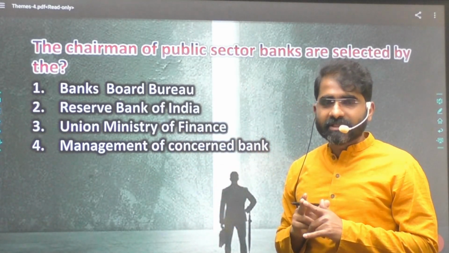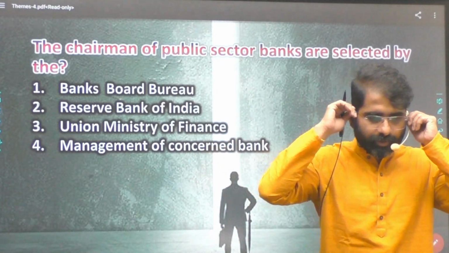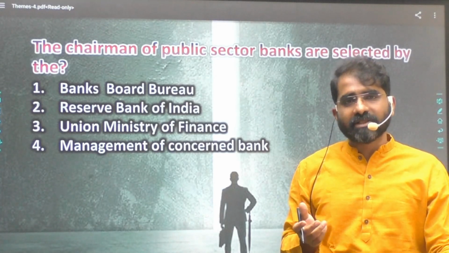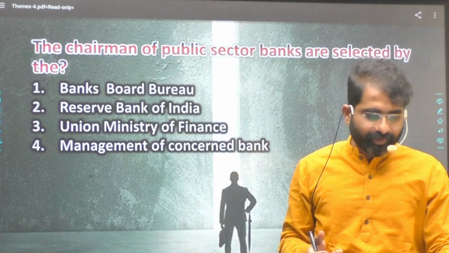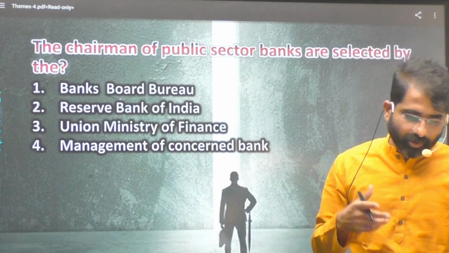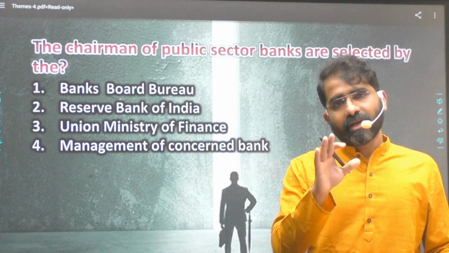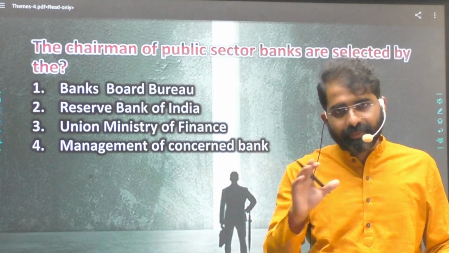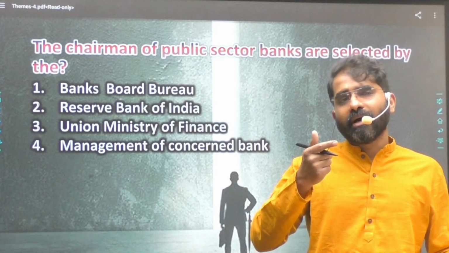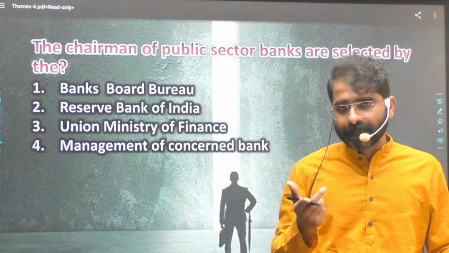Another important aspect is that the head of Banks Board Bureau is not the RBI governor. If you try to understand Banks Board Bureau, there is a chairman and 3 ex officio members. These 3 ex officio members are the deputy governor of RBI, the secretary to the Department of Public Enterprises, and the secretary to the Department of Financial Services. And we also have 3 experts. This particular entity not only selects for banks but also for insurance companies. So this is something which we should understand.